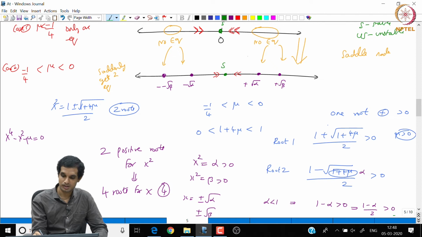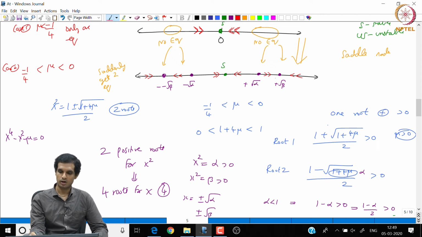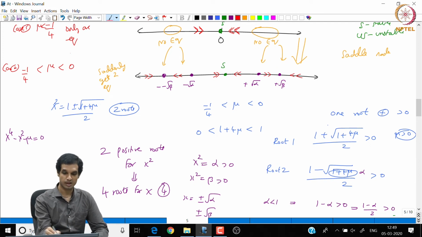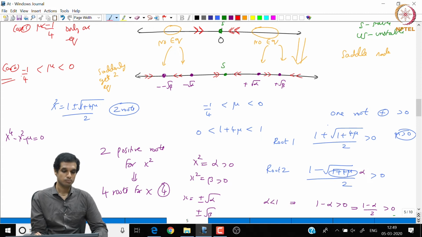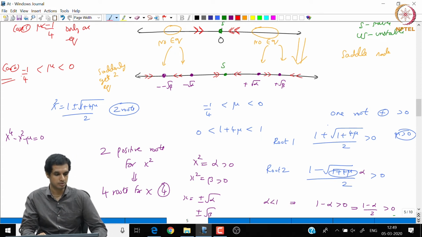So, if you look at the stability by the continuity of the vector field, if this points left, this has to point right. If this points right, this has to point left, and if this points left, this has to point right. So, we see that there are 4 equilibria now alternating in stability. So, this is the scenario in case 2, when mu is bigger than minus 1 by 4, but still is negative.